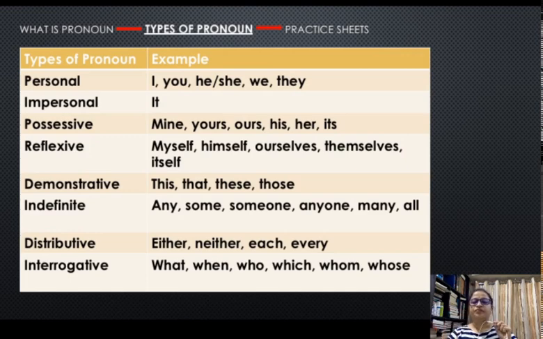Possessive pronouns are mine, yours, ours, his, hers, its. These pronouns indicate possession or ownership. That car is mine. That book is yours.